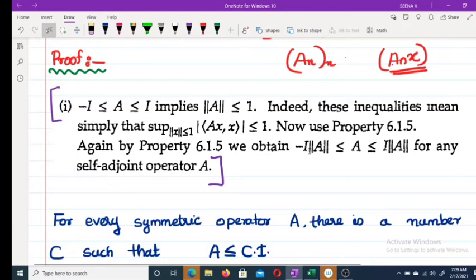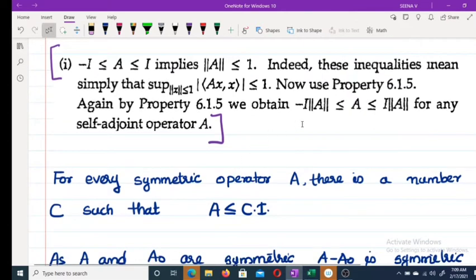We get minus I times norm of A less than or equal to A less than or equal to I times norm of A. If A is a symmetric operator, you know that norm A equals the supremum over X not equal to 0 of the modulus of the inner product AX, X divided by the norm of X squared. So norm of A is a particular value, or you can take C as some value greater than norm A. That means there exists a C such that A is less than or equal to C into I. As norm is always positive, C is also positive.